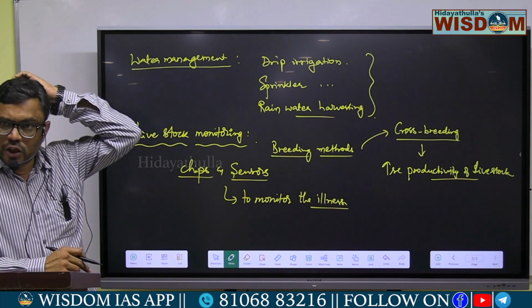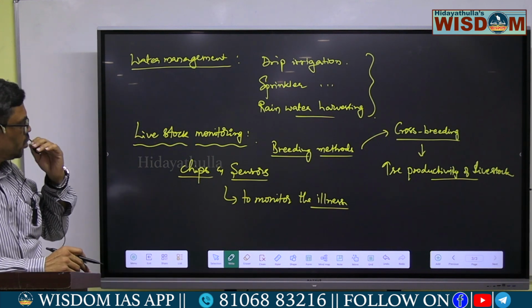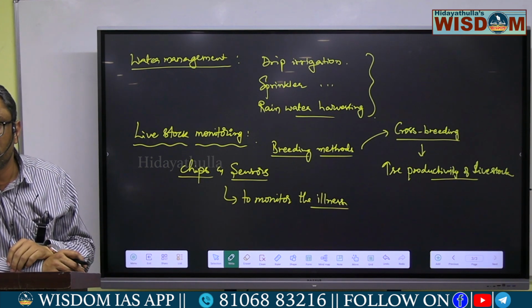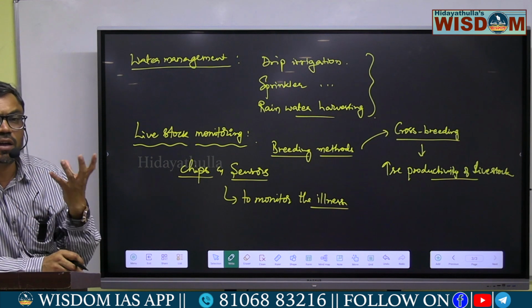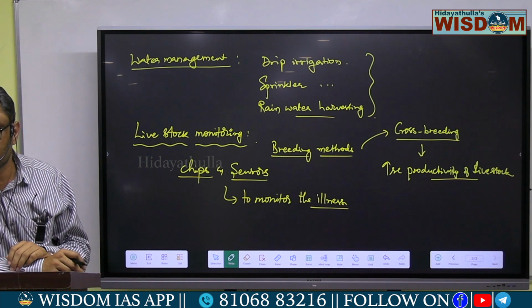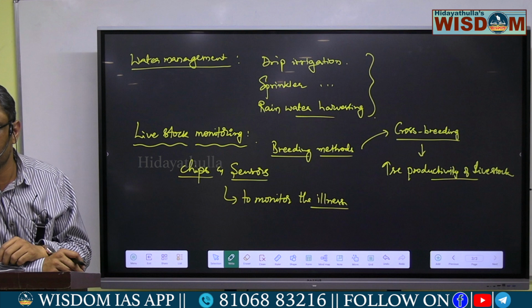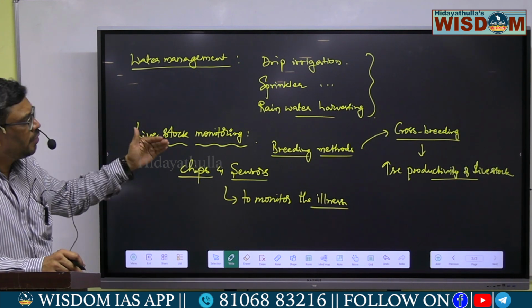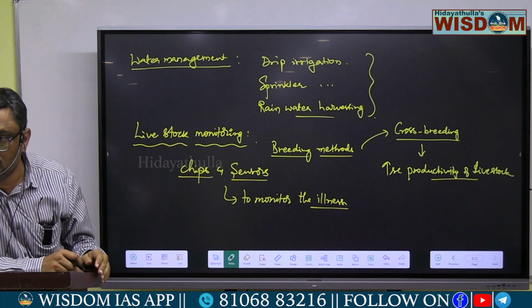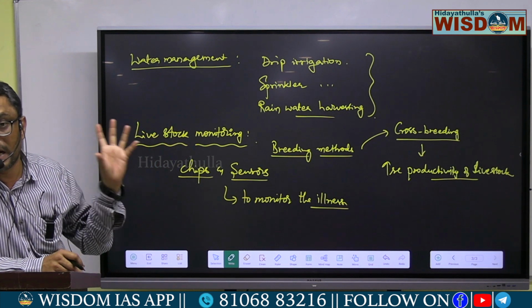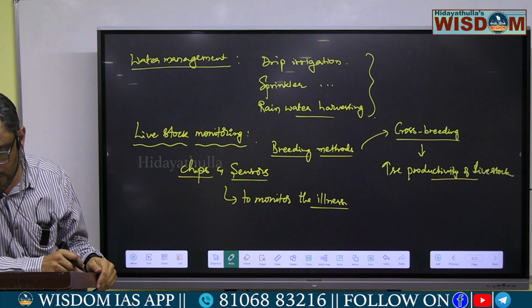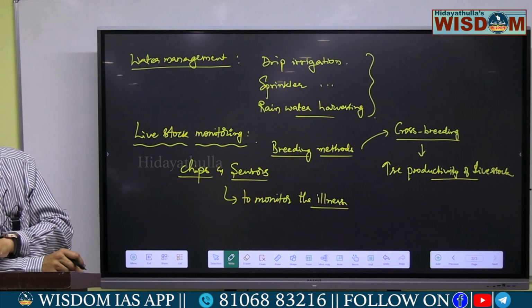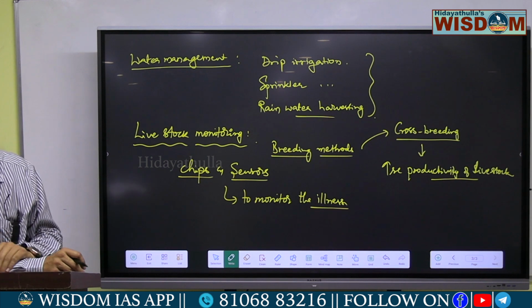By using advanced chips or advanced sensors, we can monitor the illness and predict the disease conditions of the livestock or the herd. So like that, the technology can be employed in improving the productivity of the livestock and also in monitoring their health conditions.